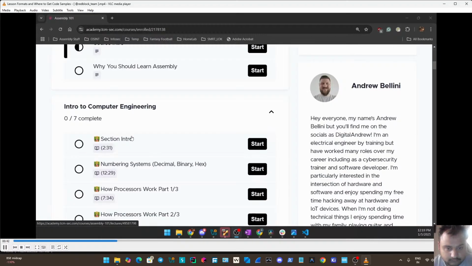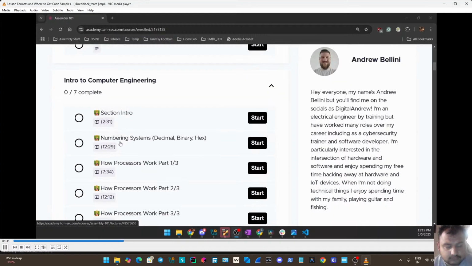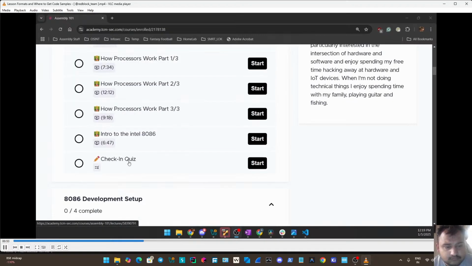So you'll notice it is a little bit heavy on those in the first section, but I would say about 95% of this course is actually hands on the keyboard writing code. So after we get through that, you'll notice there is a check-in quiz. So for basically each section in this course, there is a 5-question check-in quiz that is multiple choice or true or false. And the scores for these aren't recorded.